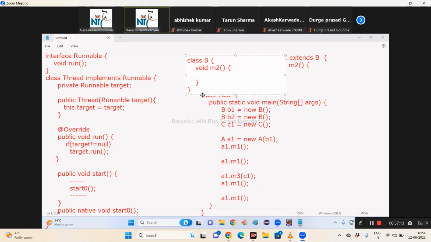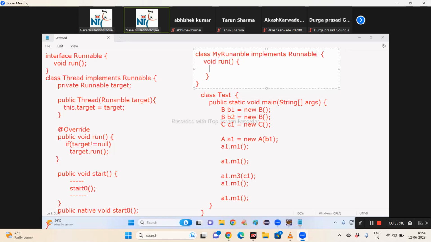Runnable interface. Now the C class is MyRunnable. Implements Runnable, and this is run.